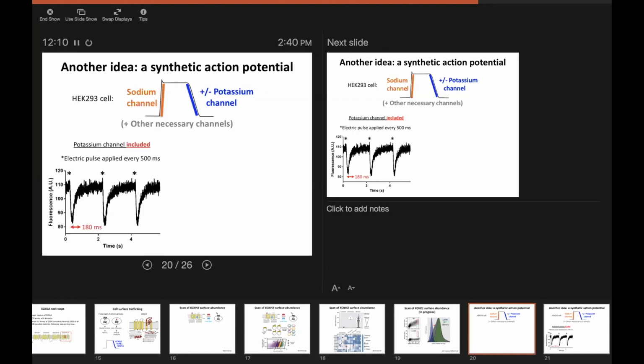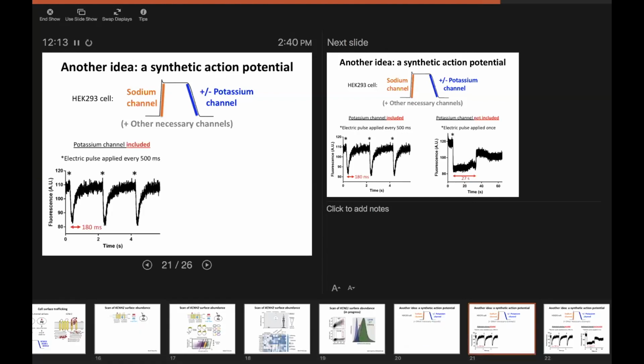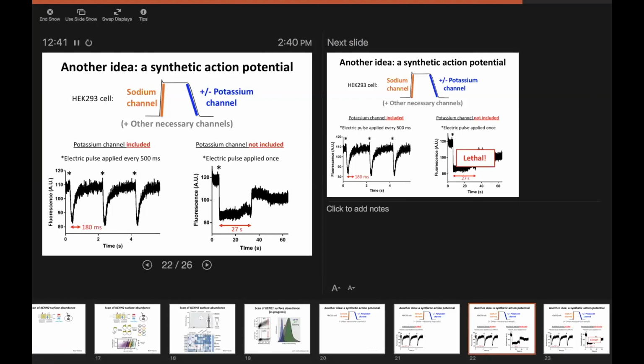So here's what it looks like in a HEK cell if we include the potassium channel. We can apply a pulse of electricity to a cell, and this is using a fluorescent reporter of membrane potential. In this case, we're seeing the negative deflections as the representation of the action potential. We get something that looks like a cardiac action potential for a few hundred milliseconds, and then it repolarizes. We can apply a pulse, say every 500 milliseconds, and see a repetitive signal. If we don't include the potassium channel, by contrast, the cell depolarizes, but it basically never repolarizes and has an action potential that lasts for tens of seconds, sometimes even over a minute.